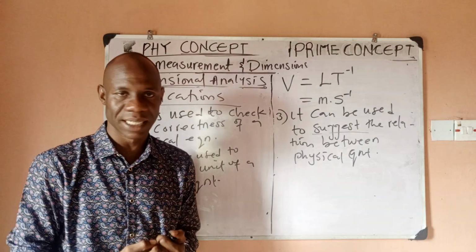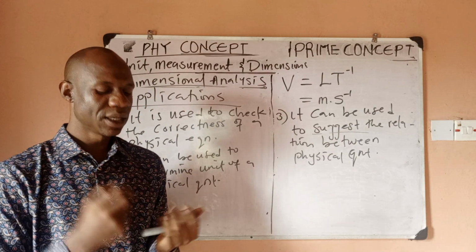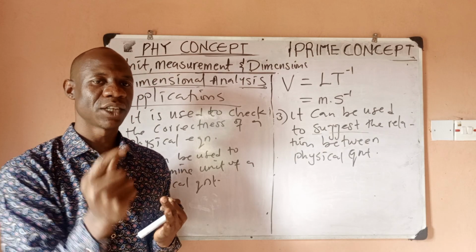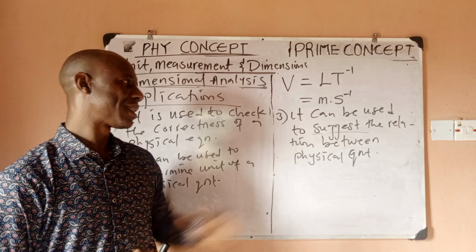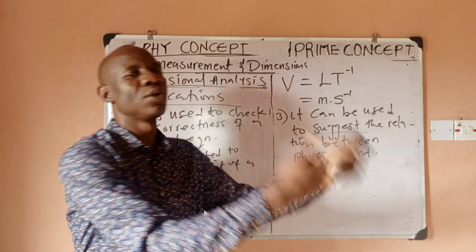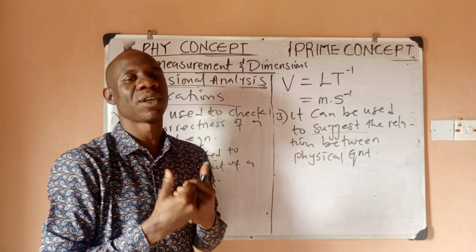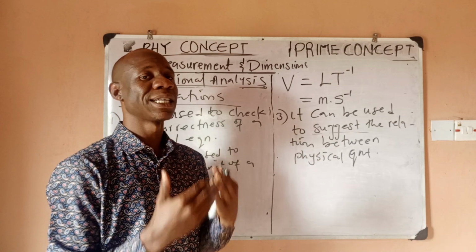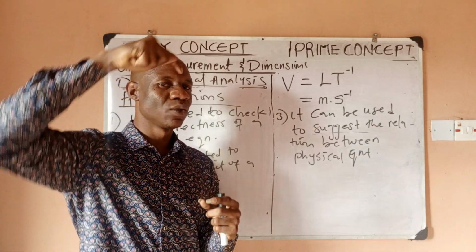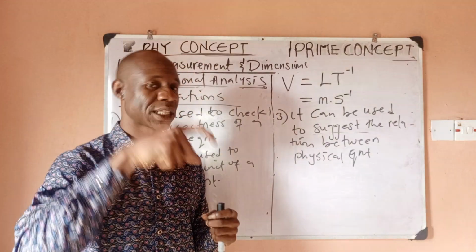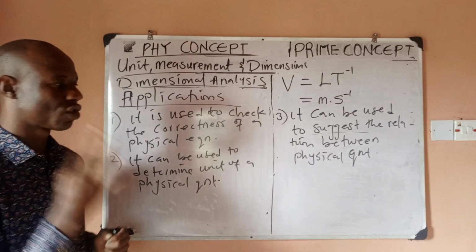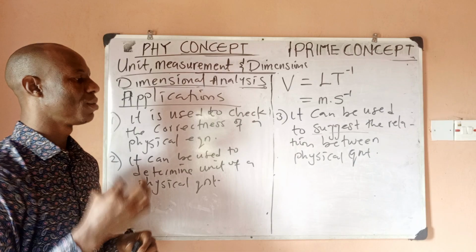I'm still going to talk about the limitations. It's limited in the sense that it cannot account for dimensionless constants. So dimensional analysis can only suggest. It can tell you this is the possible formula, or it may not be correct in some cases. In some other cases, it might be correct because it would exclude the constants if there are actually constants there. So that is why we say it can be used to suggest the relationship between physical quantities.